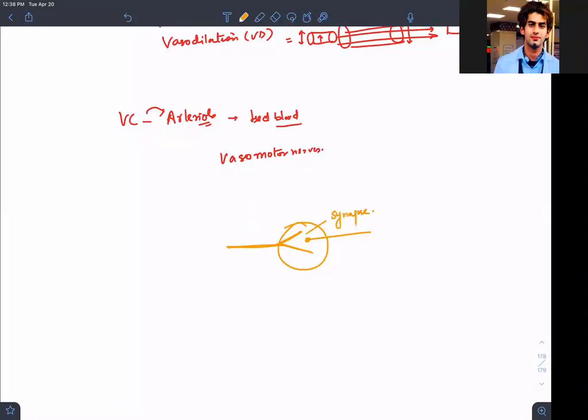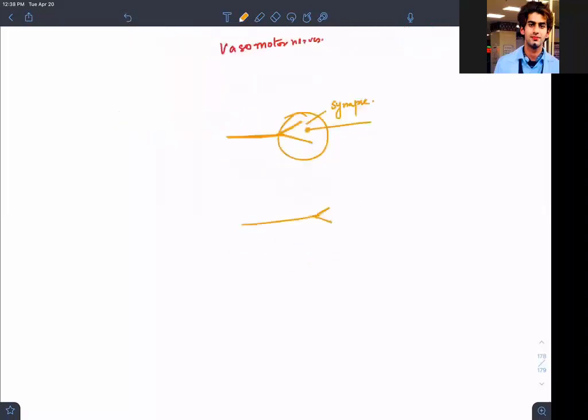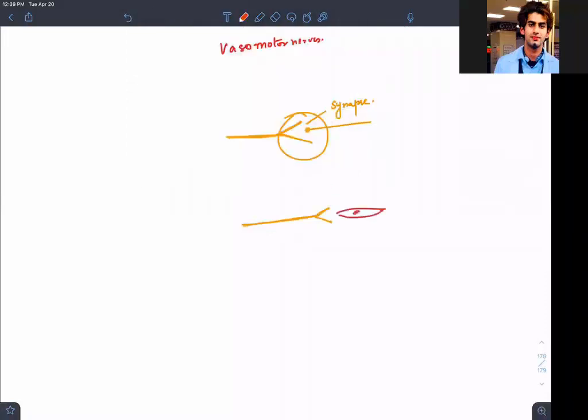Now the same is not happening in the blood vessel. The blood vessel is like this. This is the smooth muscle cell in the media, and once this nerve is coming, it is not synapsing on the smooth muscle cells in the tunica media, but it is producing a neurotransmitter. That neurotransmitter is norepinephrine. It only produces norepinephrine like this, not synapses.